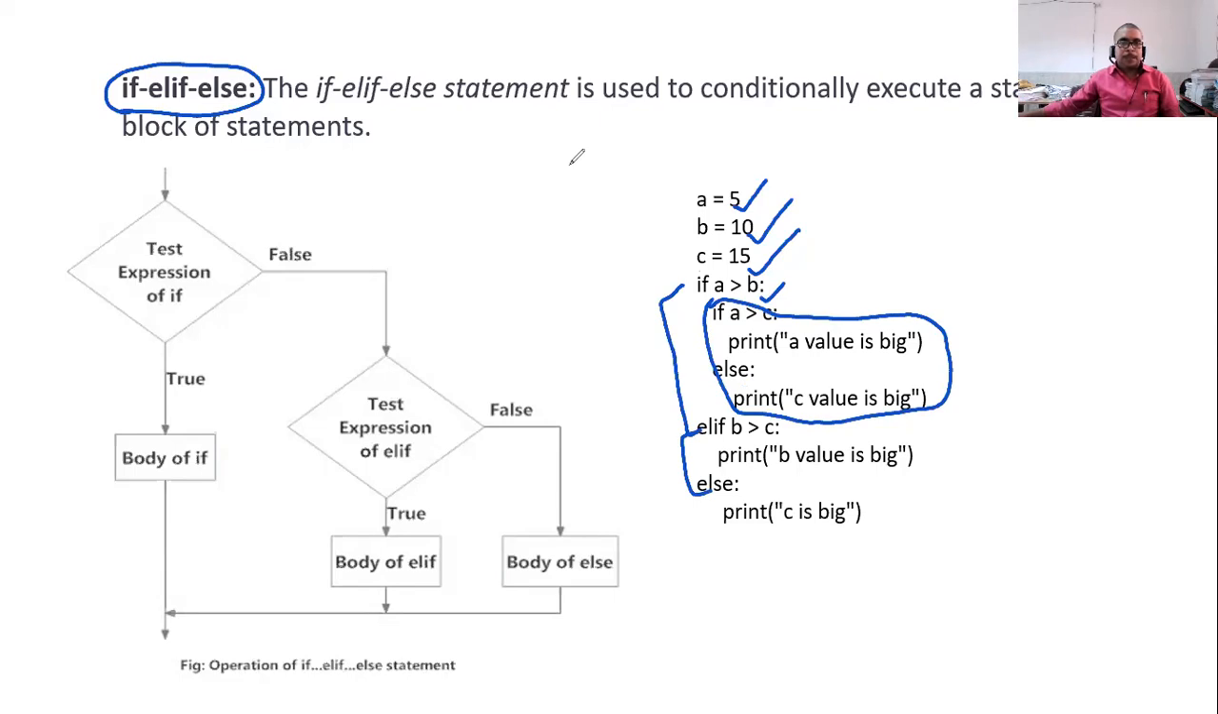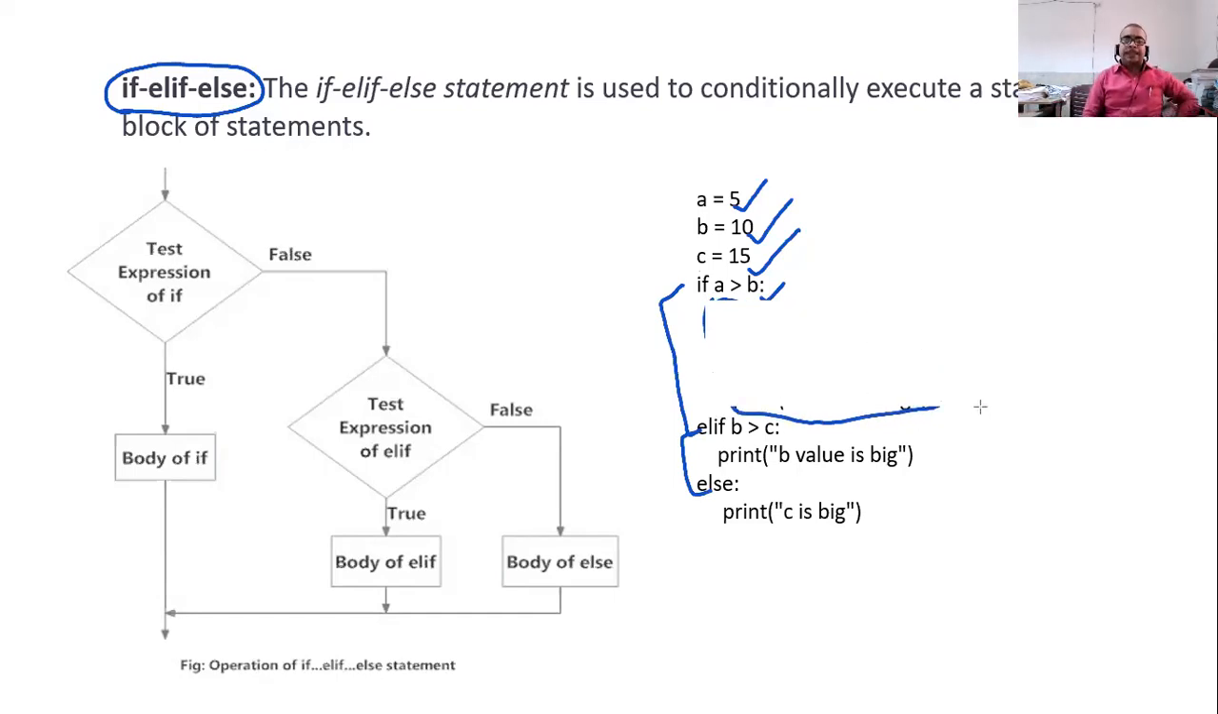I'm giving you an example. Forget this thing here. Now you can see here if, else if, else. Now how many conditions are there? Here there is one condition, second condition, and here it is the third condition.